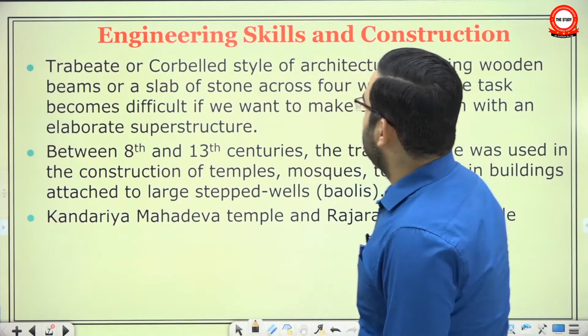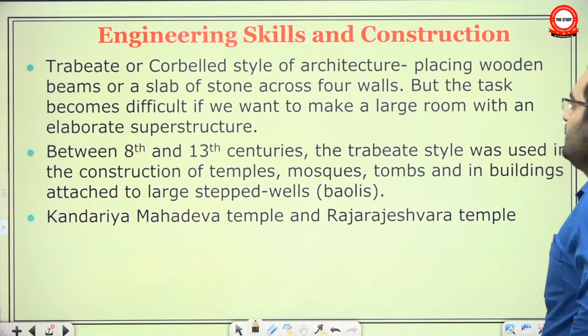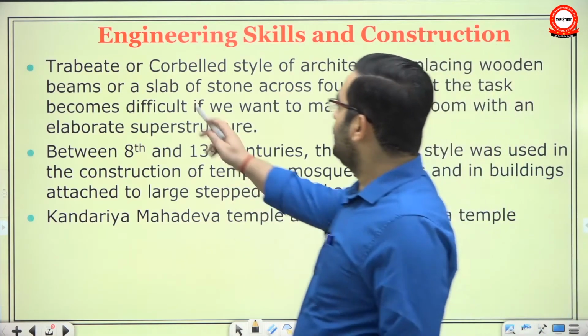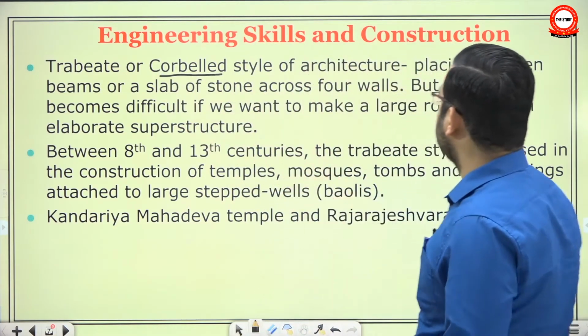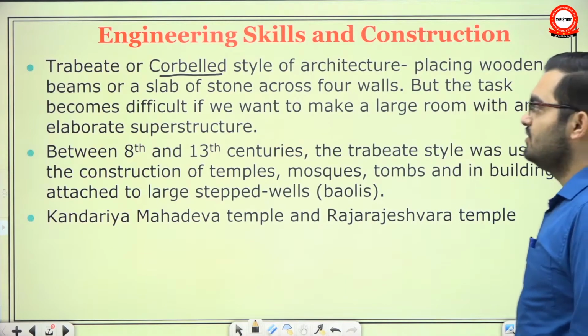Now, before we go into architecture, we want to talk about two main types of engineering skills. A, called Trabiyat or Corbel style. What it says of architecture: placing wooden beams or a slab of stone across four walls. But the task becomes difficult if we want to make a large room with an elaborate superstructure.